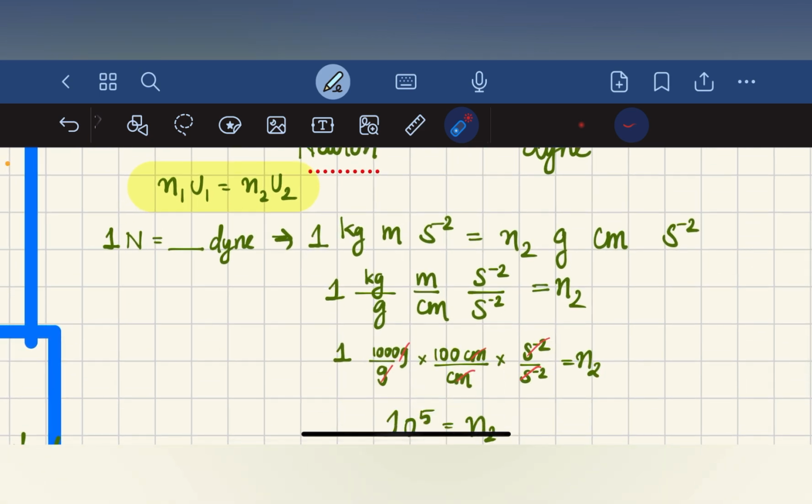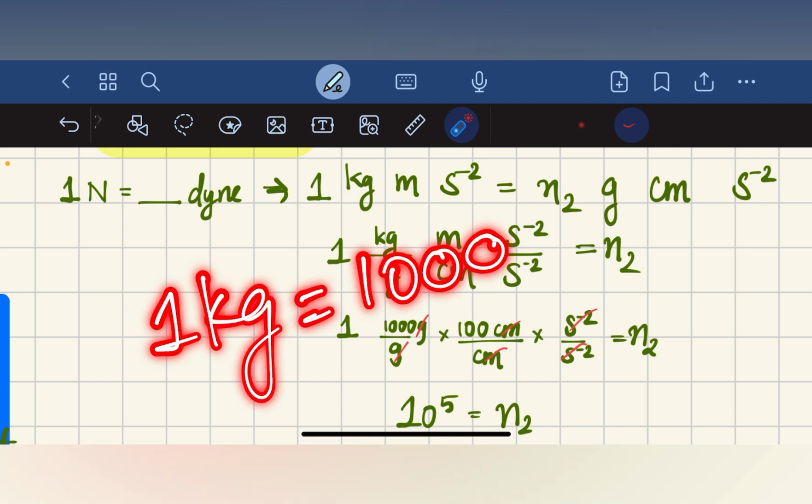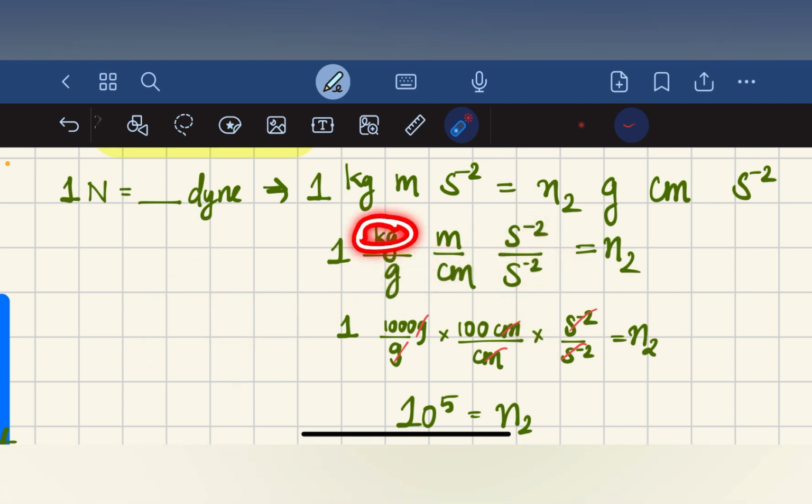So we are equating it, and when we bring it to the left hand side, it will go into the denominator like this: kilogram divided by gram, meter divided by centimeter, second raised to minus 2 divided by second raised to minus 2. Here we can cancel second raised to minus 2 divided by second raised to minus 2, which is equal to N2. We know that 1 kilogram is equal to 1000 gram, so in place of kilogram we write 1000 gram divided by gram.